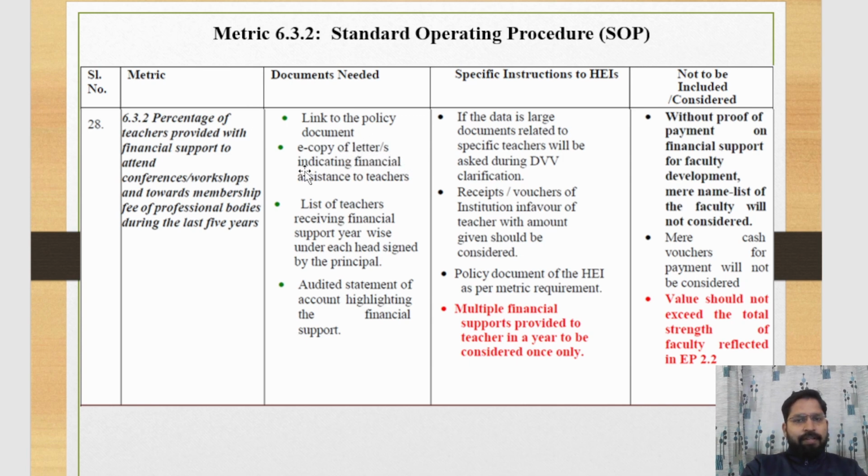E-copy of letter indicating financial assistance to the teacher: if your institute provides any financial support, then you should provide the proof of that. List of teachers who received financial support year-wise under each head, signed by the principal. The list is needed, and the sign of the principal is needed. Audit statement of account highlighting the financial support.